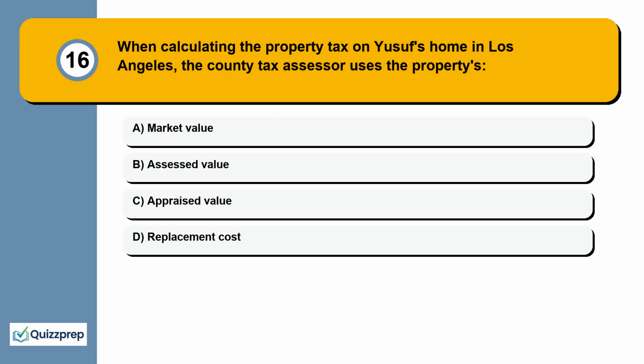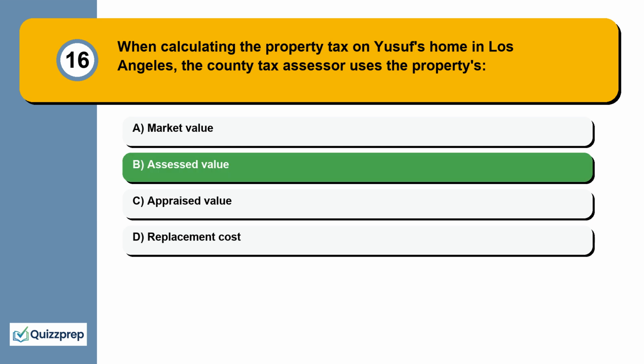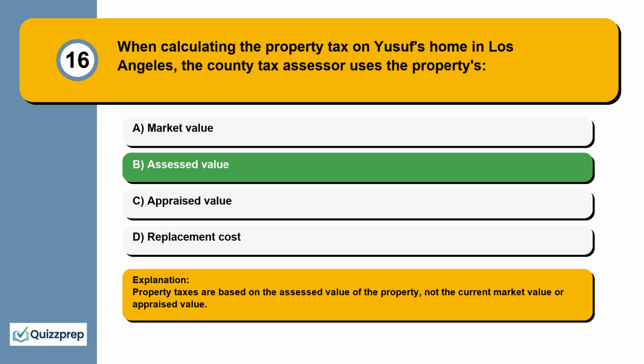Question 16. When calculating the property tax on Yusuf's home in Los Angeles, the county tax assessor uses the property's market value, assessed value, appraised value, replacement cost. Property taxes are based on the assessed value of the property, not the current market value or appraised value.